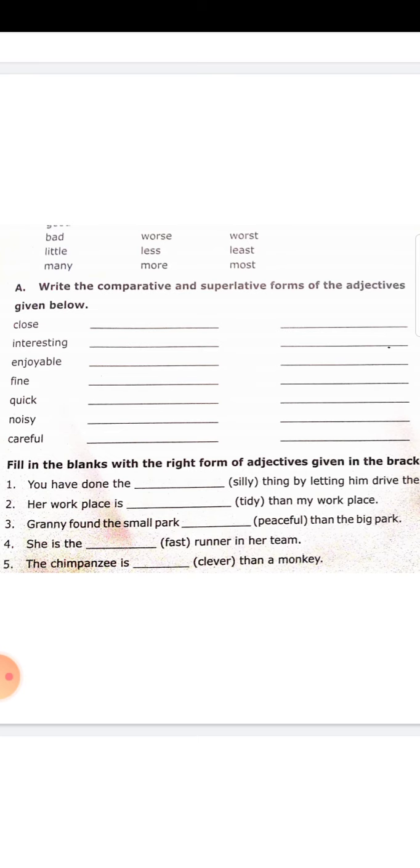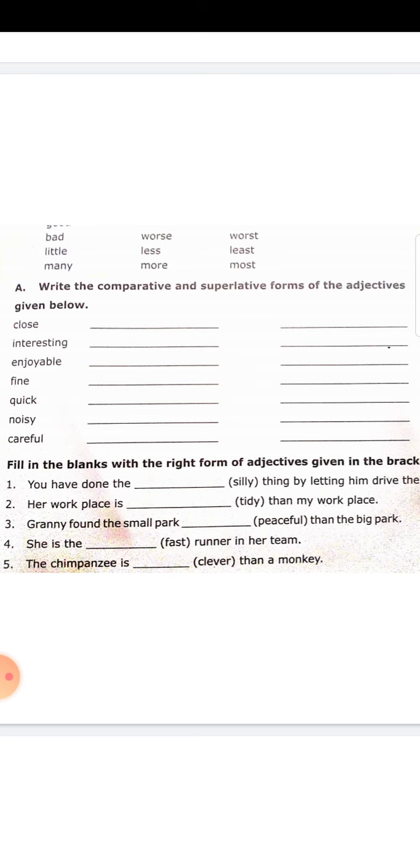So here noisier, noisiest. Once again I will repeat the spelling, noisier. Y changes into I, you are adding er. Superlative form, noisiest. Y changes into I, you are adding est to the superlative form. Noisy, noisier, noisiest.